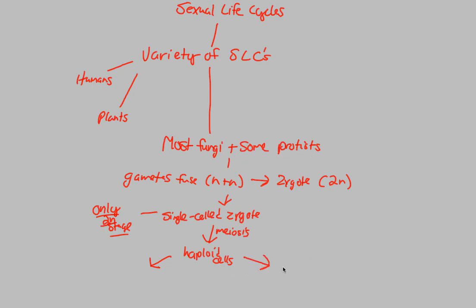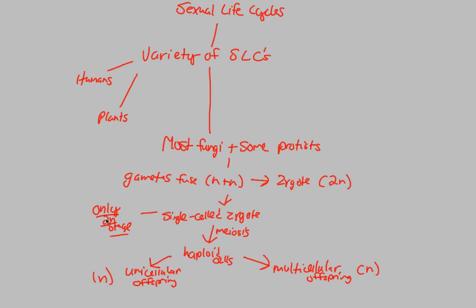They can either become a multicellular offspring, or become the opposite, a unicellular offspring. But the commonality between both of these is that as offspring, they will be in the haploid stage.